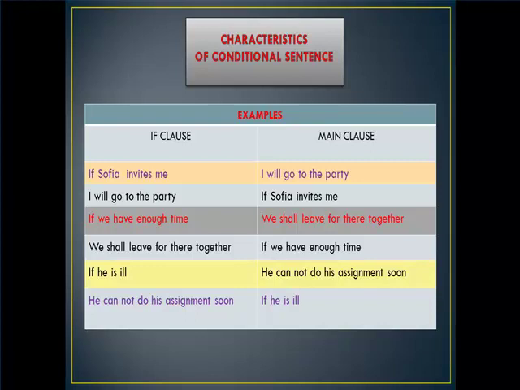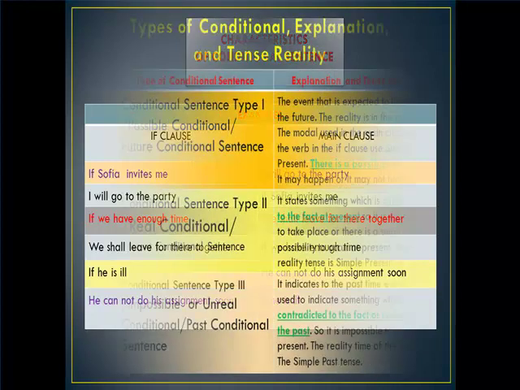It is the same rule for the other sentences. If we have enough time, we shall live there together. We can put we shall live there together in front, and after that we can put if we have enough time at the end. Also, if he is ill, he cannot do his assignment soon, has the same meaning as he cannot do his assignment soon if he is ill.